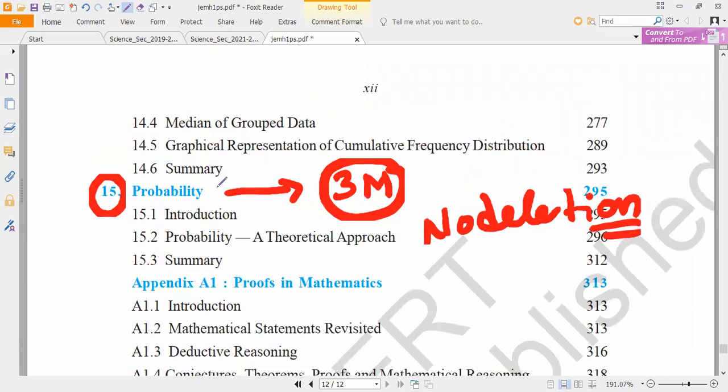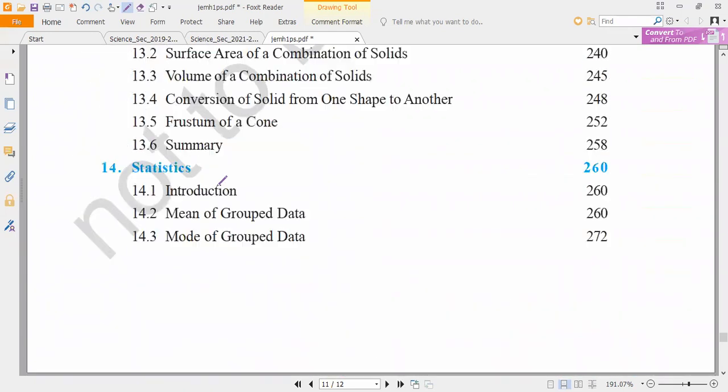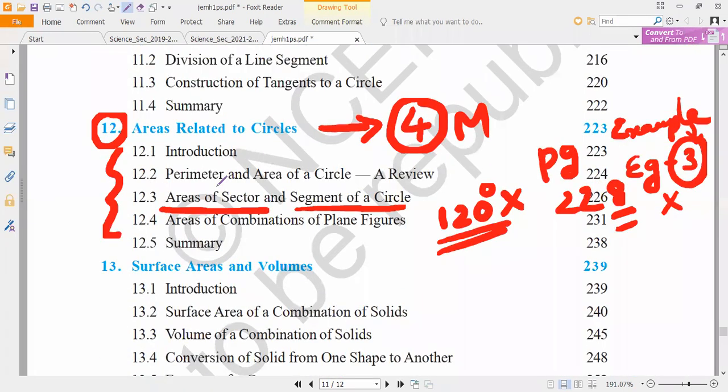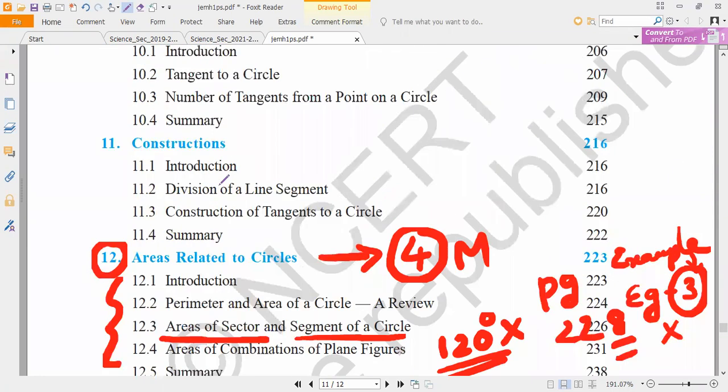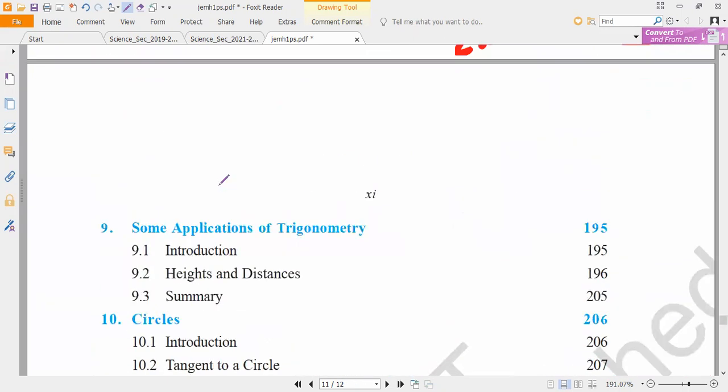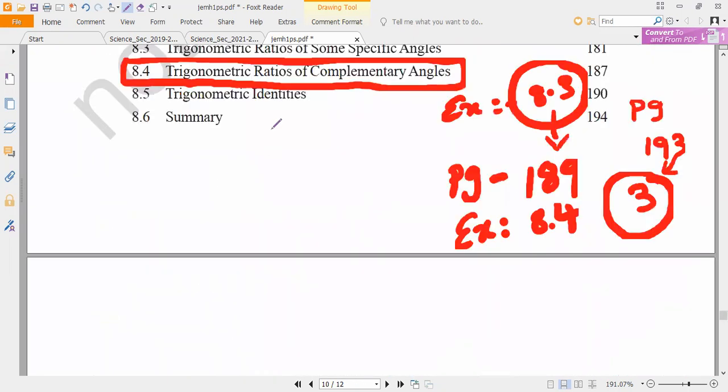So probability has no deletion. Next, areas related to circles: only the questions related to the 120 angle are deleted, and in that also only sector and segment of a circle. So totally 4 plus 3, 7. Now 40 marks is coming. Once we verify, Kevin, tell me, what do you want?